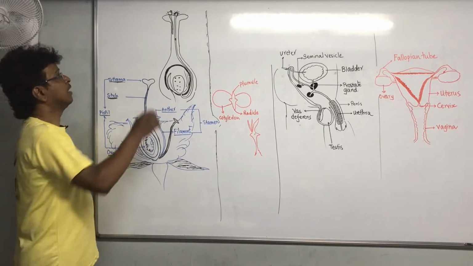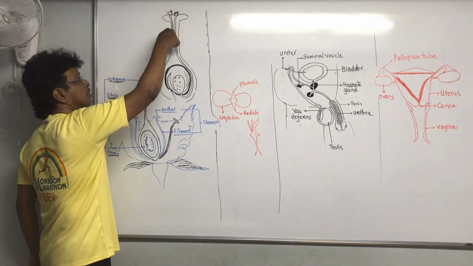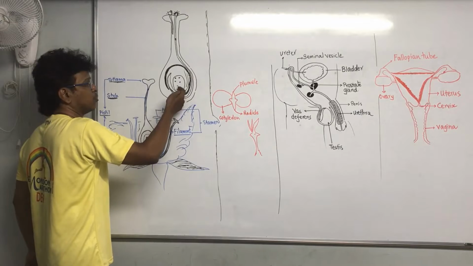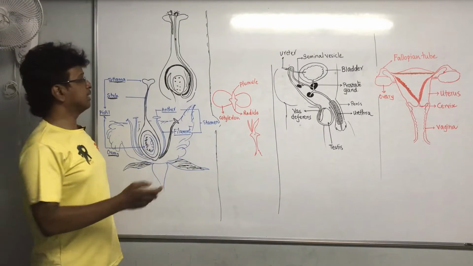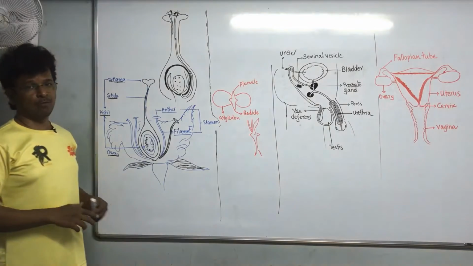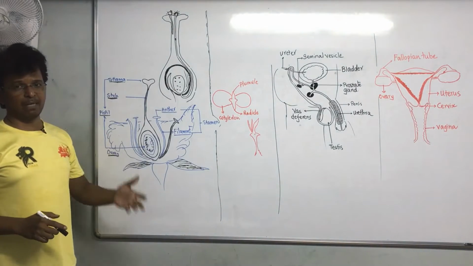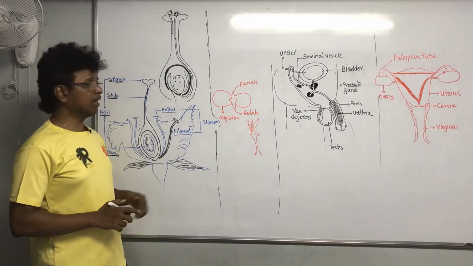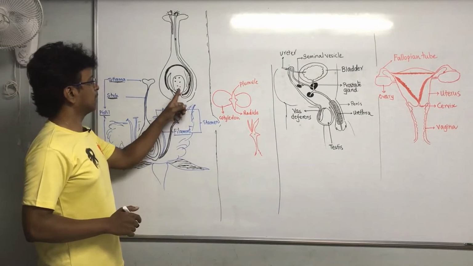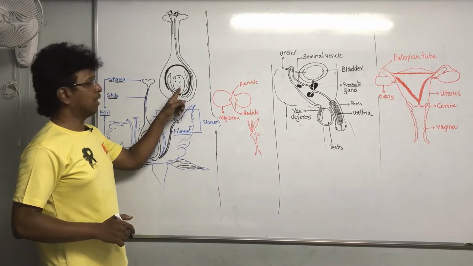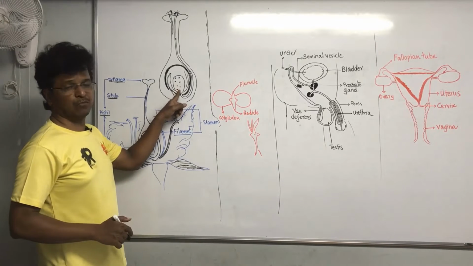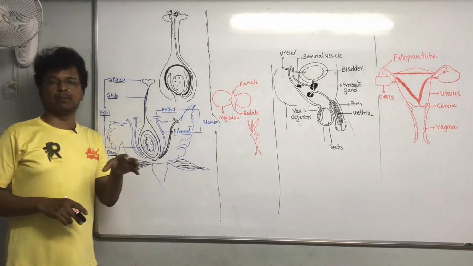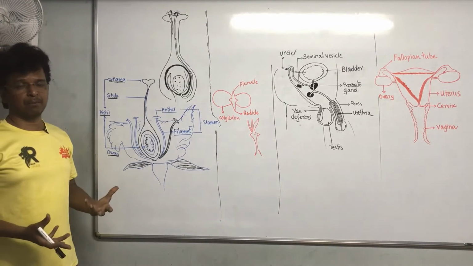It enters into the ovary, and then these male germ cells enter through the pollen tube into the ovary. And in the ovary, there are ovules. These basically are the female gametes. Then the fertilization takes place over here. Okay, that is, the male gamete unifies with the female gamete, and a zygote is formed, which later develops into an embryo, which has the ability to grow into a different plant.